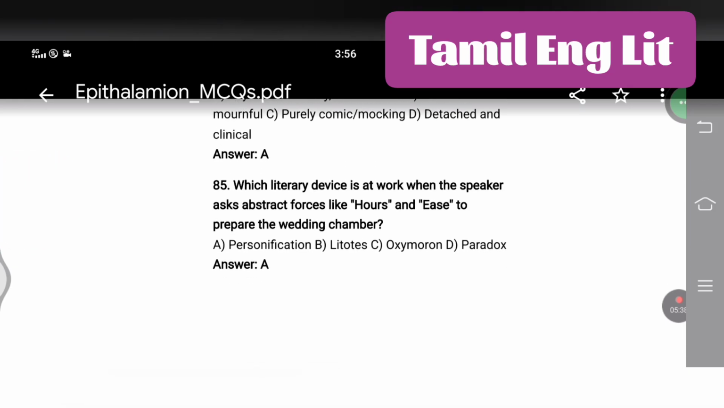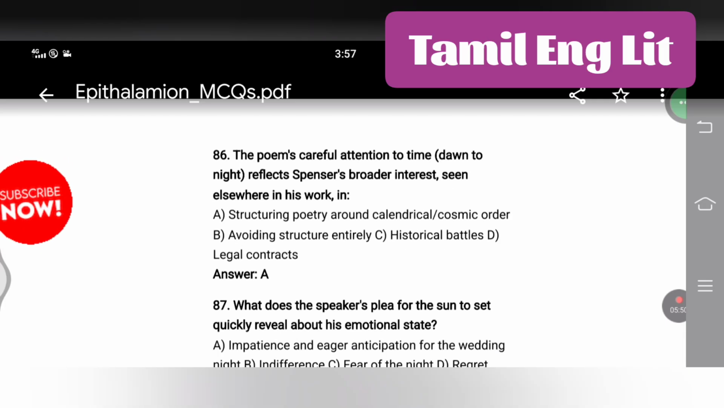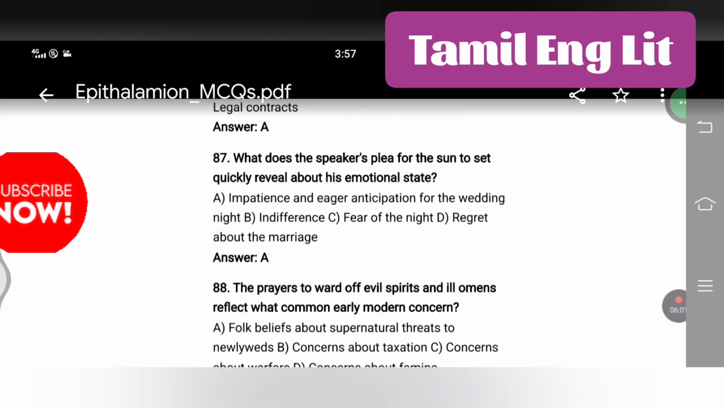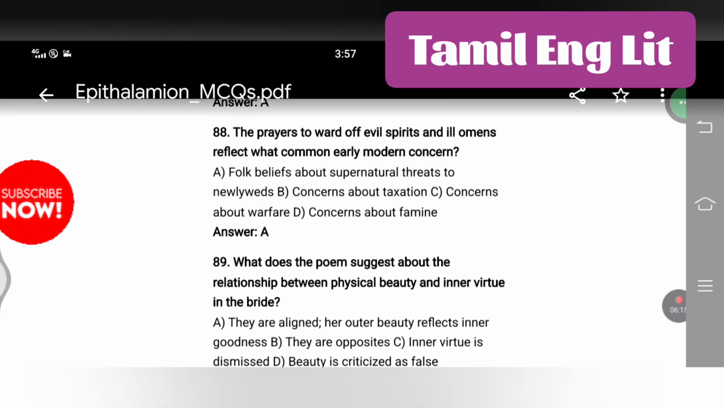Which literary device is at work when the speaker asks abstract forces like Hours and Graces to prepare the wedding chamber? Personification. The poem's careful attention to time, dawn to night, reflects Spenser's broader interest, seen elsewhere in his work, in structuring poetry around calendrical and cosmic order. What does the speaker's plea for the sun to set quickly reveal about his emotional state? Impatience and eager anticipation for the wedding night. The prayers to ward off evil spirits and ill omens reflect what common early modern concern? Folk beliefs about supernatural threats to newlyweds.